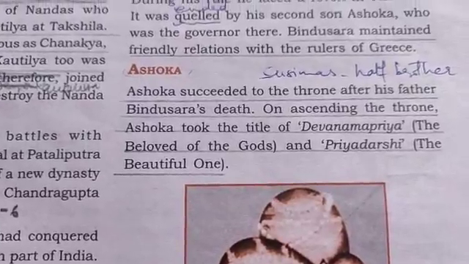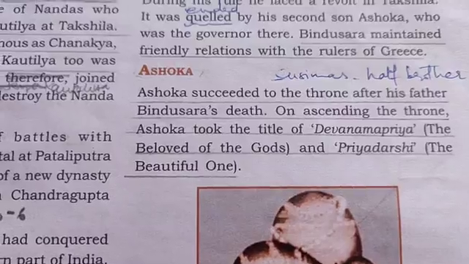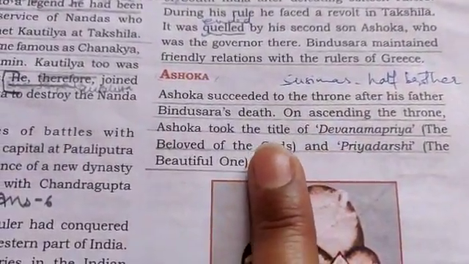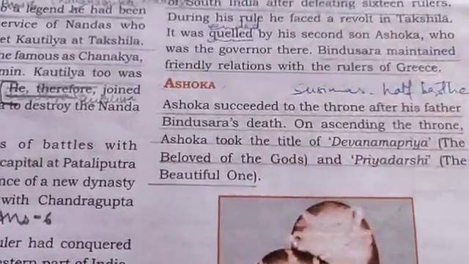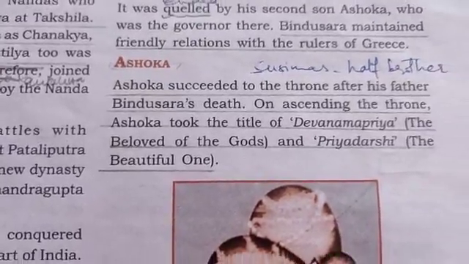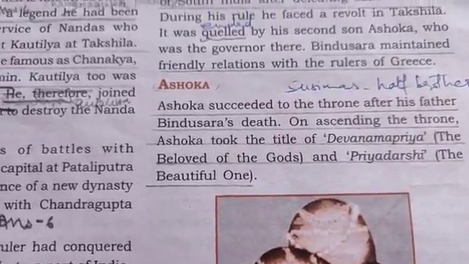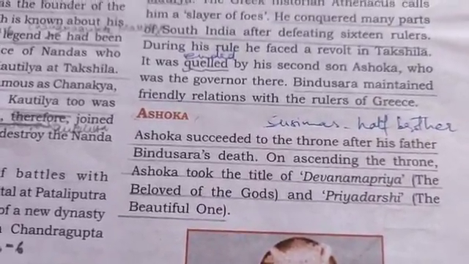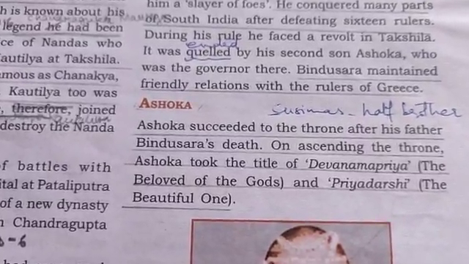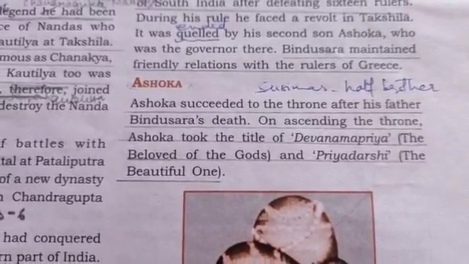He killed all his half brothers except his real brother, whom he encouraged to become a Buddhist monk. Now Susima was the eldest son of Bindusar, who was the heir apparent or the crown prince. He was to succeed Bindusar, but Ashok was very ambitious and he killed him. Not him, but others, it is said.